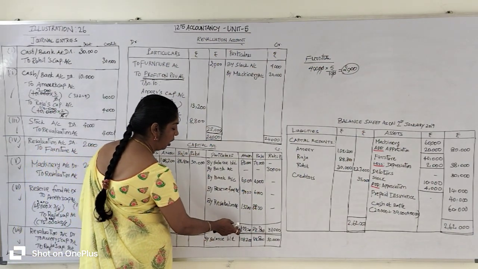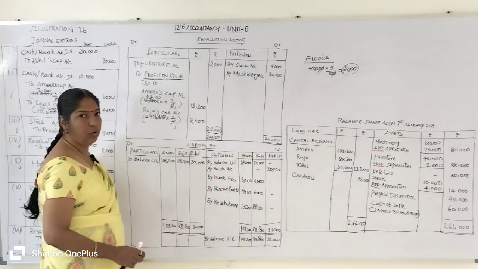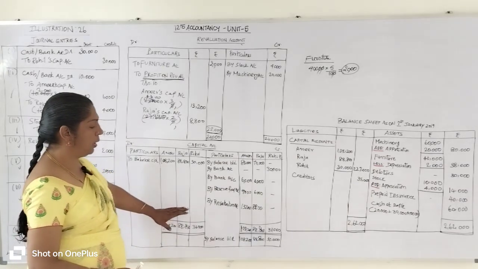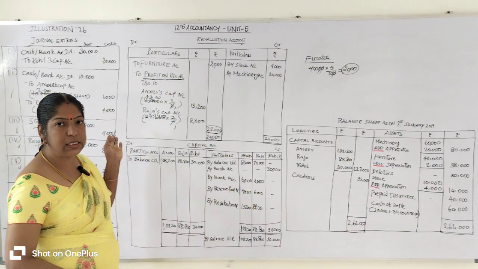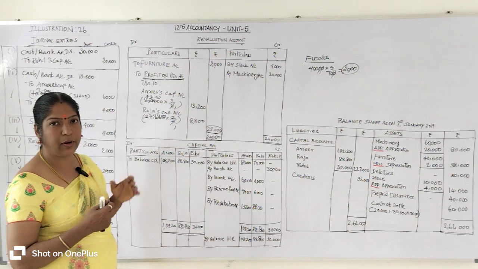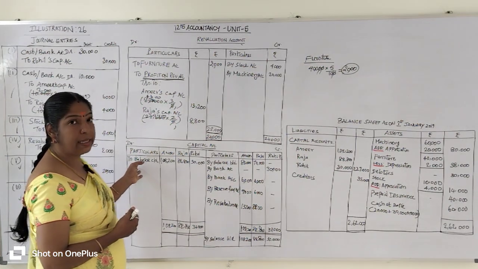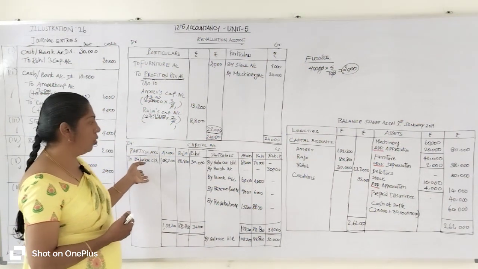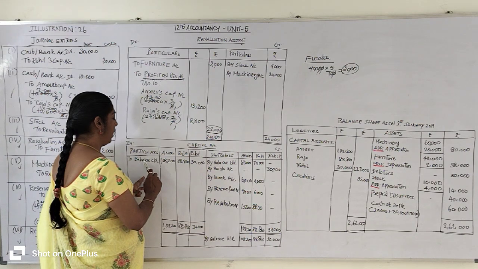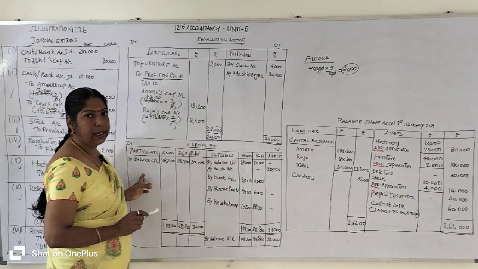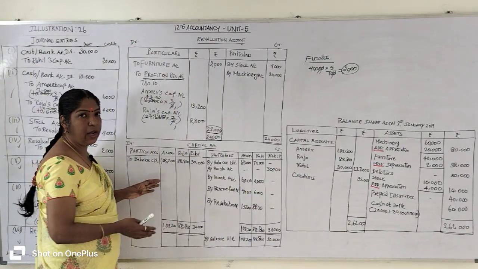Okay, after entering the total, below the total you are going to draw two lines, which means this is denoted as total. So we prepared the calculated total. Now we are going to find out the balancing figure. Whichever side has the lesser value, on that side we are going to find out the closing balance of the capital account. In this case there is no value on the debit side. So the opening balance of the capital account is on the debit side, and the closing balance of the capital account is on the credit side.